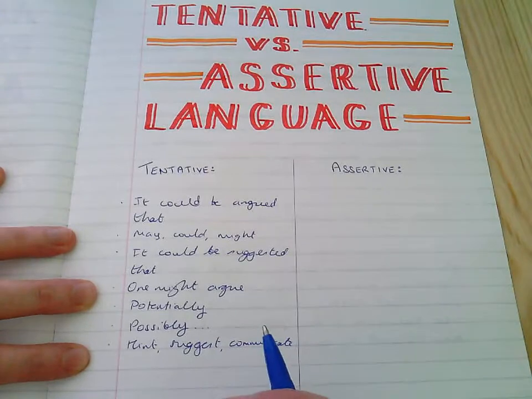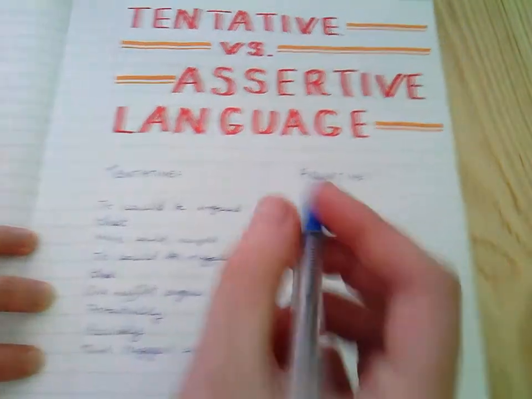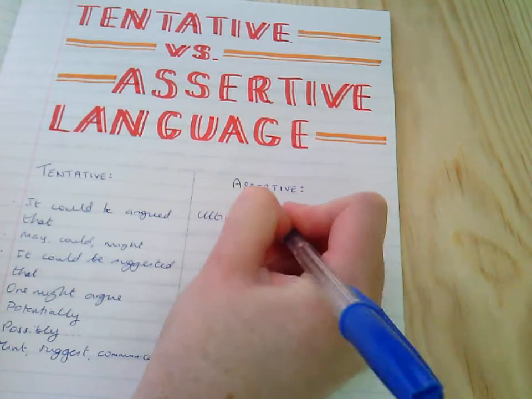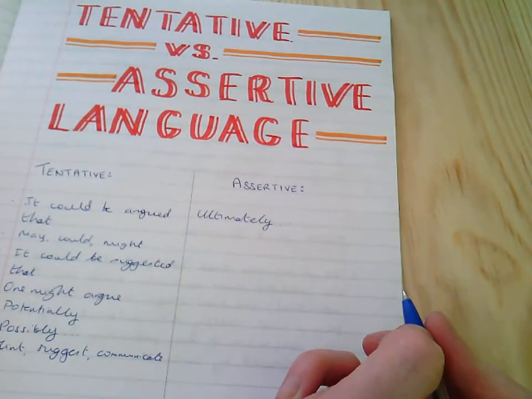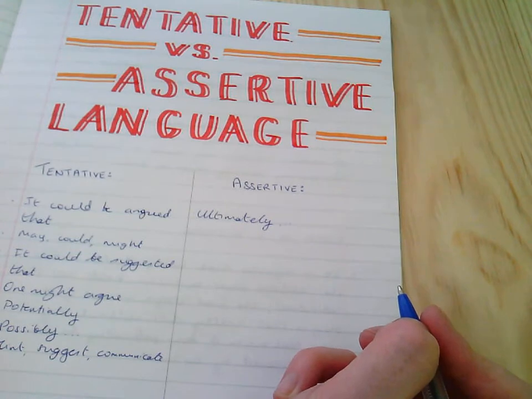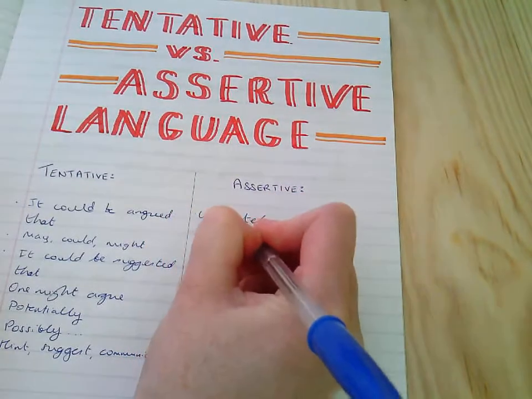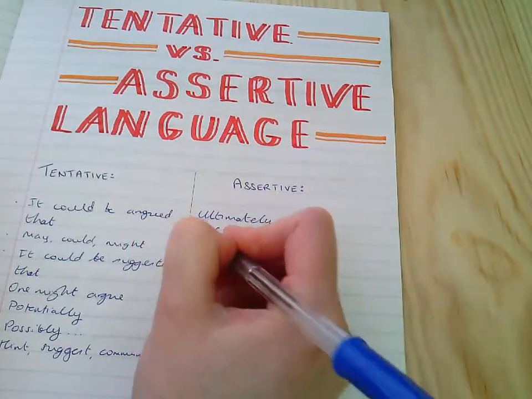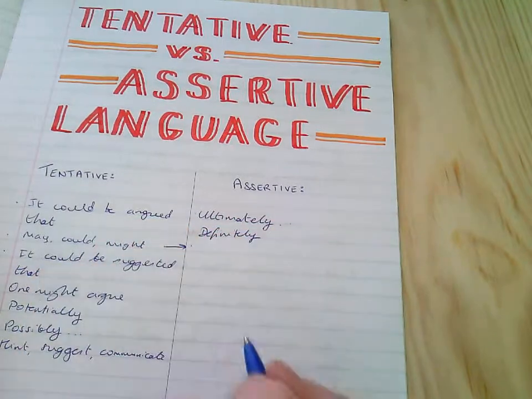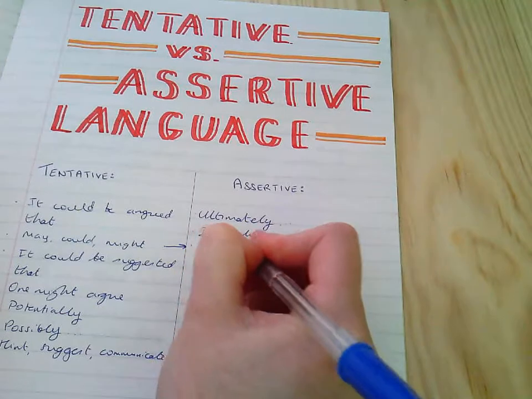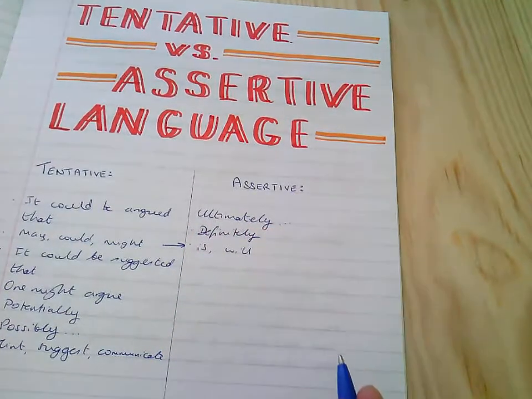And then when you agree with those arguments, you need to use your assertive language. So "ultimately" is a really nice one, especially finishing your essay. Ultimately, Othello's downfall is caused by his own insecurities rather than the power of external forces. "Definitely" is another adverb that you might use. And then just linking across to our modal verbs, instead of may, could, might, you're going to be using is, will. So words that show that something is absolutely 100% definite.